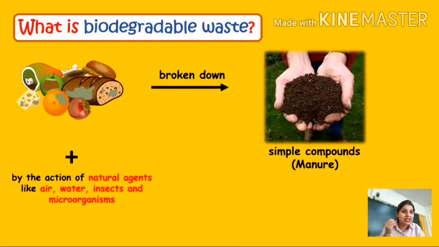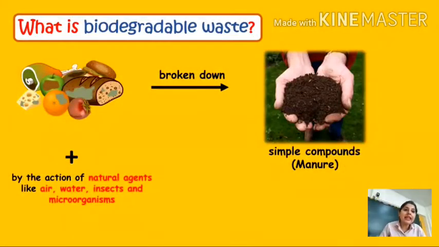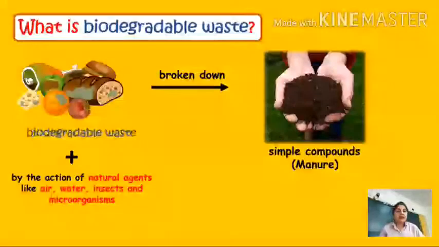As nowadays we are going for organic agriculture, right? We like to have organic vegetables and organic fruits, because these are completely without any pesticides. So this manure and these kinds of biodegradable waste help the growth of organic agriculture, organic plants, and organic vegetables and fruits. Fine. So this is called biodegradable waste. Clear? It's known as biodegradable waste.